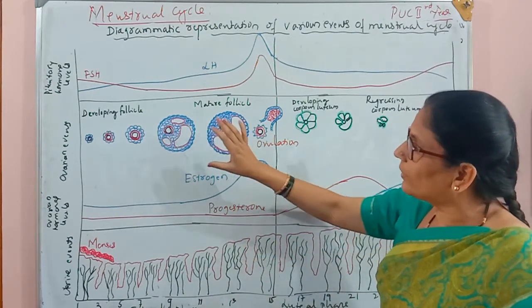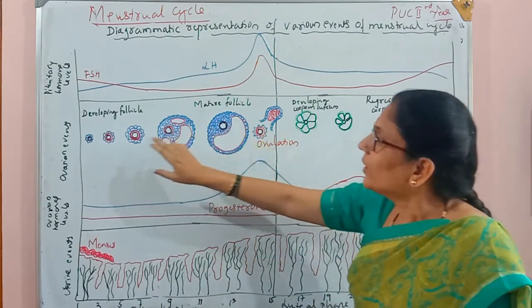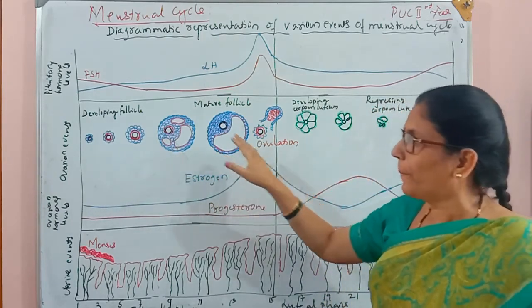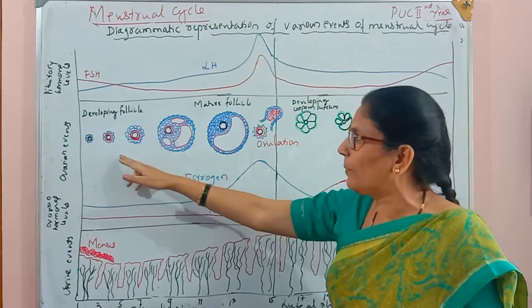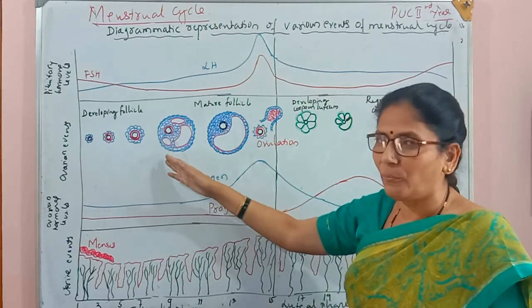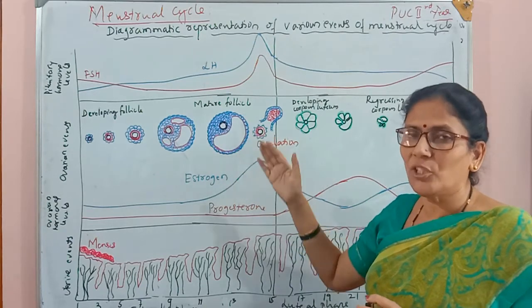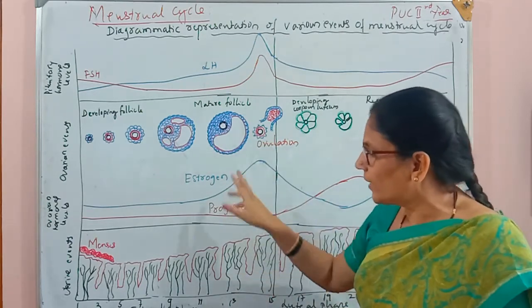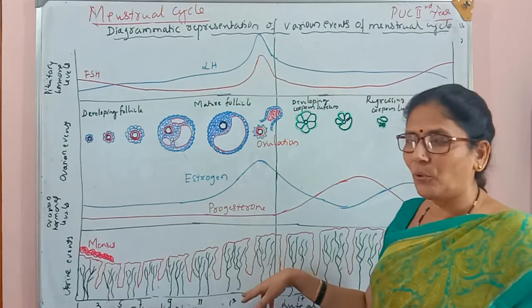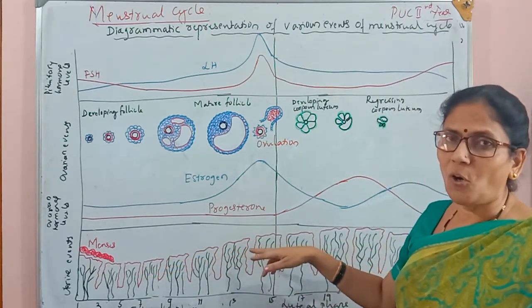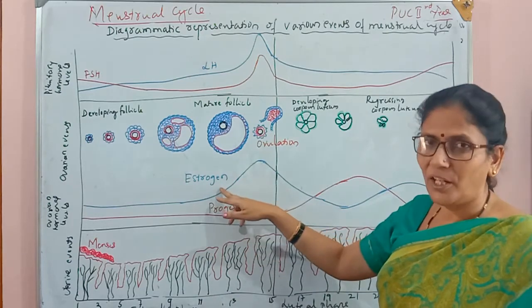Inside the ovary, the primary follicles mature into the Graafian follicle. Sequentially, the primary follicle becomes a secondary follicle, then a tertiary follicle, and later a Graafian follicle, the mature follicle. At the same time, in the uterus, the proliferation of the endometrium wall takes place under the influence of estrogen.